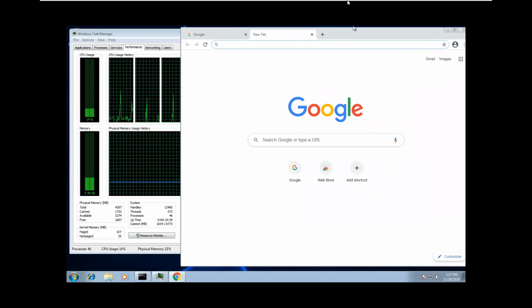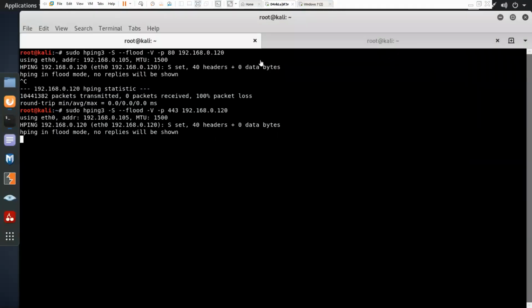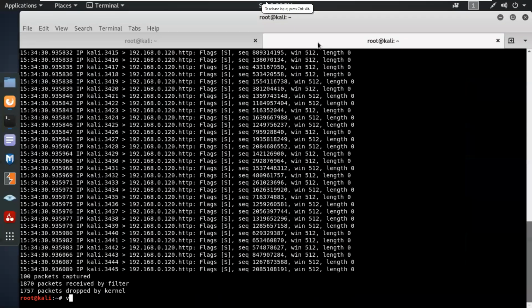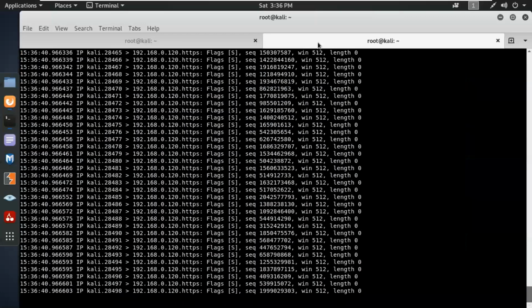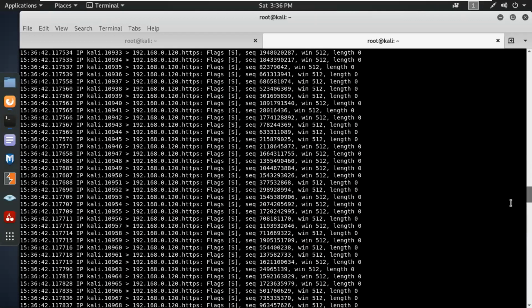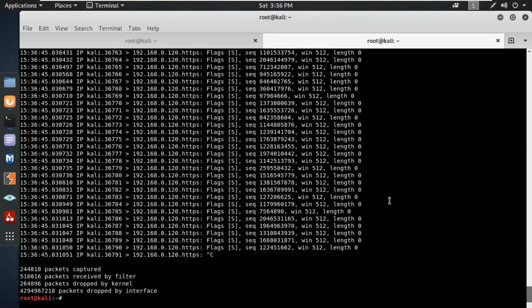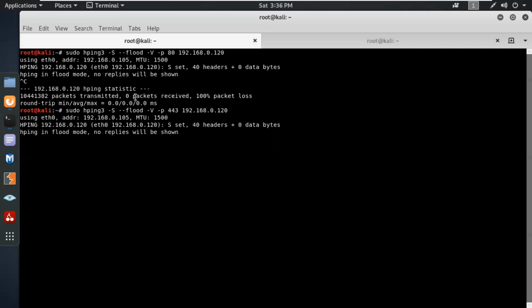if you're using Wireshark, you can simply see there are a lot of packets. For example, if I simply remove the hping3 packet, you will see there are lots of packets that have been generated. See, and if I didn't cancel this one, see how many packets have been captured? 2 lakh packets have been captured over here, which is basically flowing from my local server because I was using flood mode to send as many packets as possible.